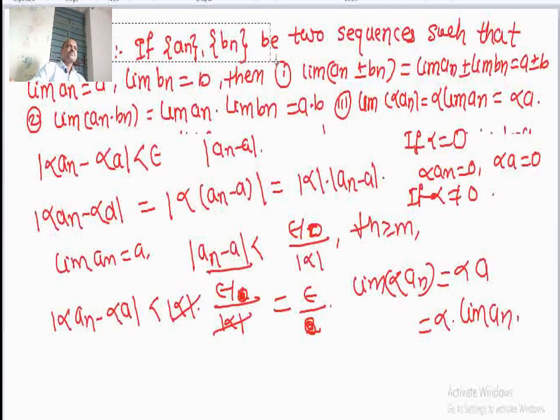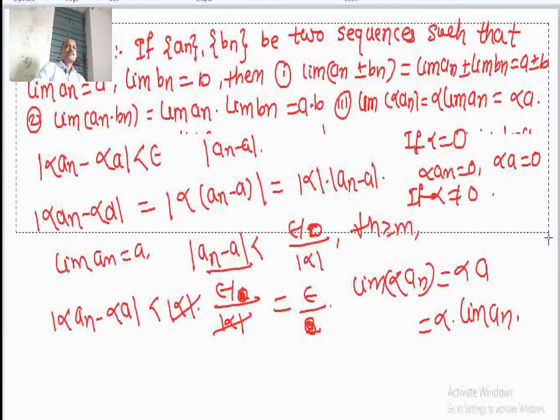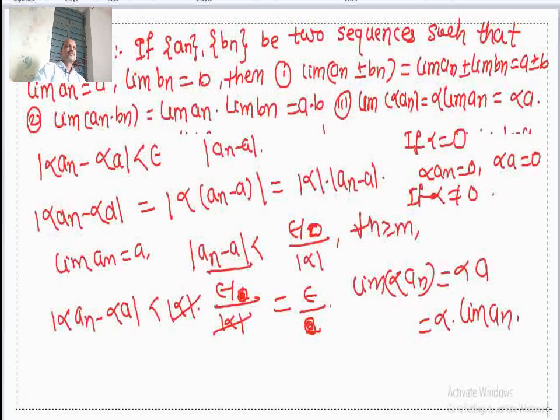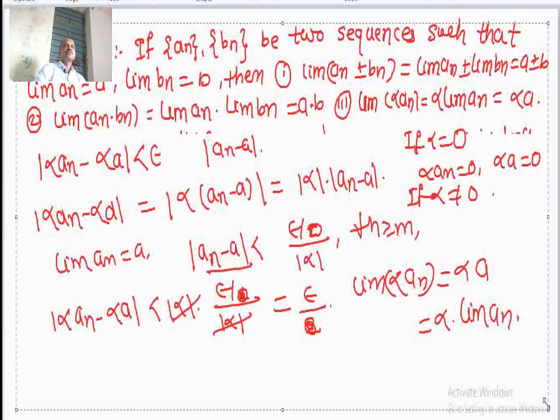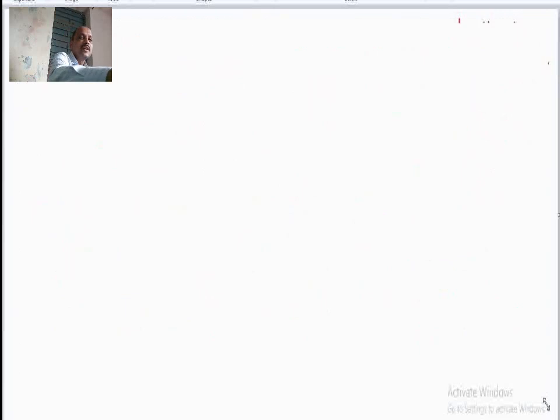Now, we show one important result which we need about the division of a sequence for convergence, and we call that a lemma.